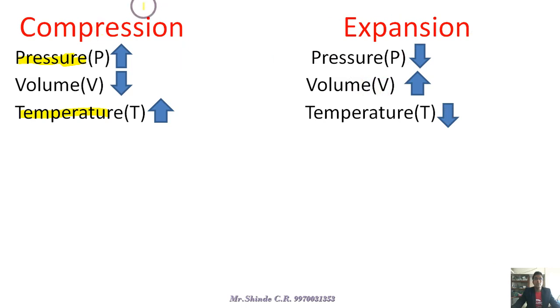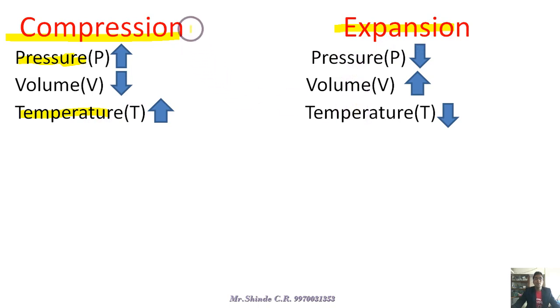So keep in mind: during compression, volume is decreasing, pressure is increasing, and hence temperature is increasing. During expansion, pressure is decreasing, volume is increasing, whereas temperature is decreasing.